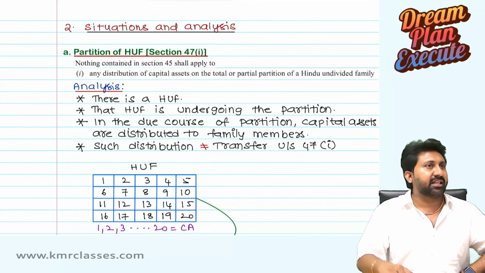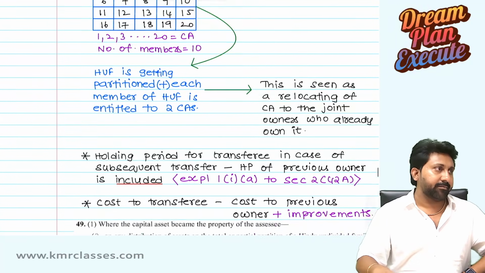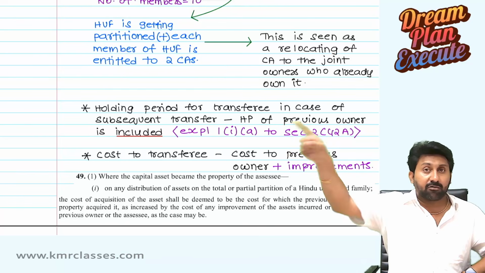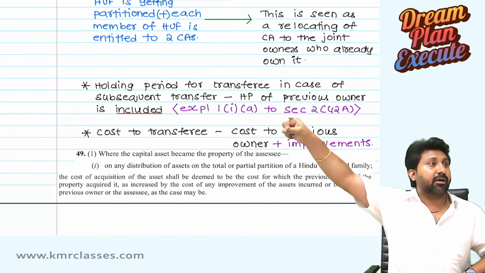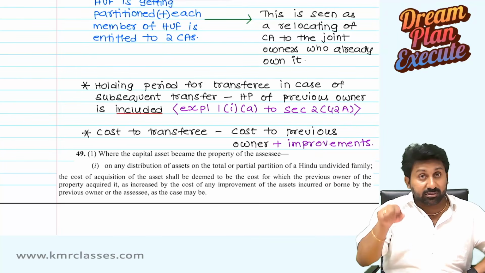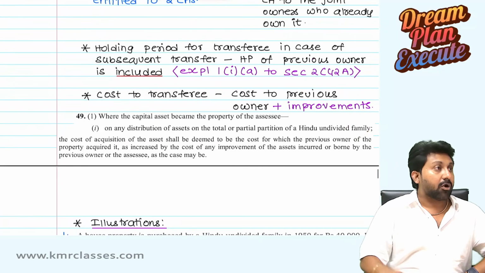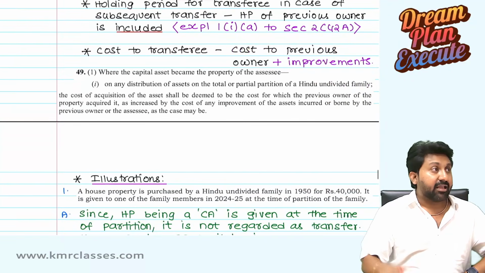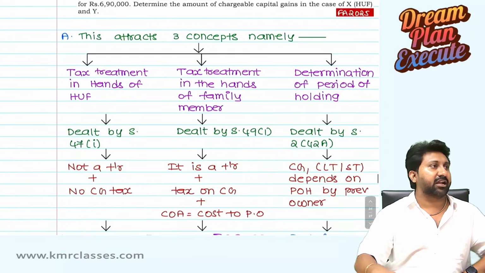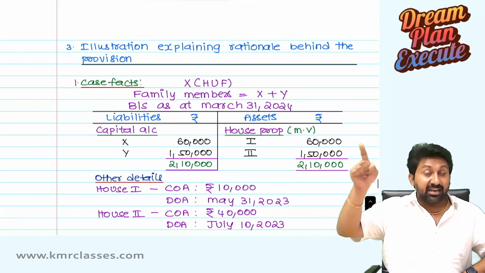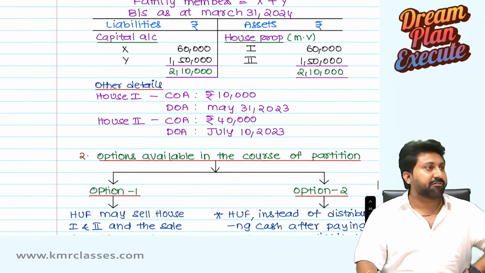Not like just reading the line, we are going to analyze it through a diagram, and then what is happening next, how the period of holding is calculated, Explanation 1, sub-explanation 1, point A, Section 2, clause 42A, cost of acquisition of the transferred asset, how it should be calculated, read with Section 49(1) of the Bare Act, illustration on that, next illustration on that, and further illustration explaining the rationale behind the provision. Actually, why that provision came like that, partition of HUF.